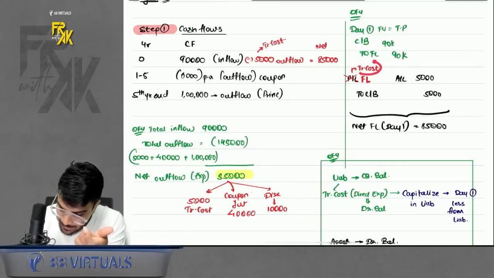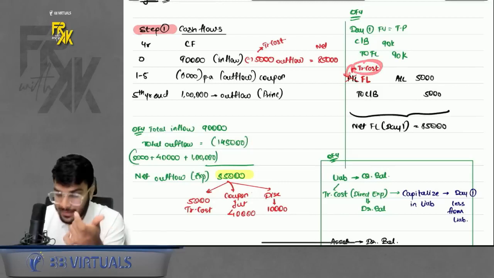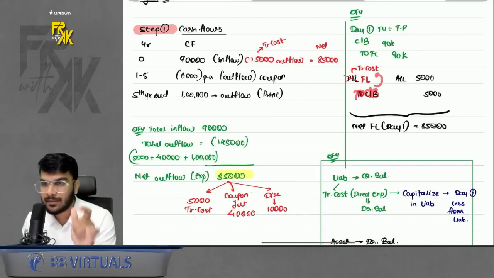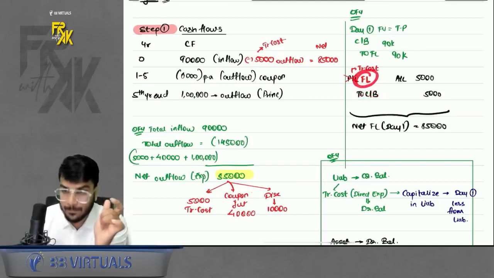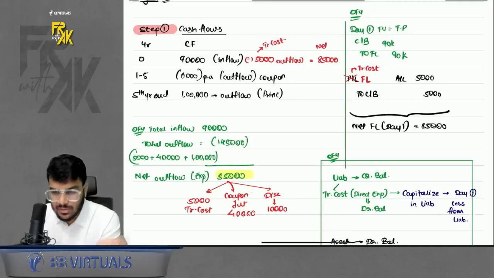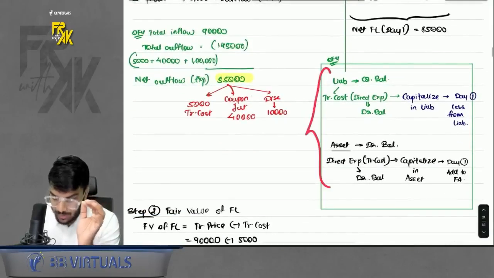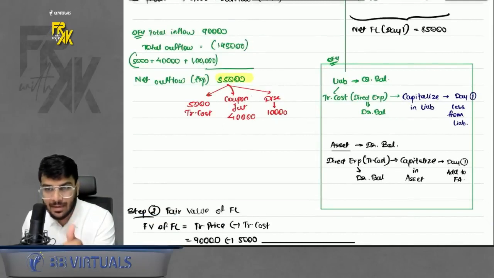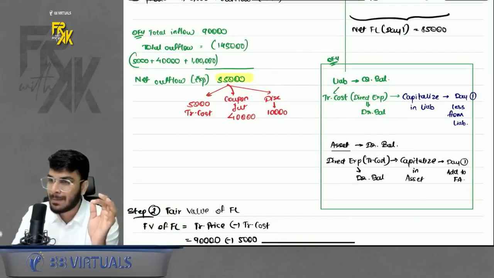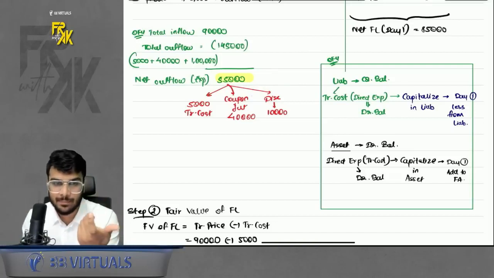Then the transaction cost, do not transfer to PNL. You will pass the entry to cash bank because you are paying off the transaction cost and debit the financial liability. That means this financial liability is getting reduced by the amount of transaction cost. Now, why is it getting reduced, sir? I also gave you the basic logic about it. Expense always has a debit balance, but liability has a credit balance. So if you want to capitalize any expense in liability, it will be less from liability.